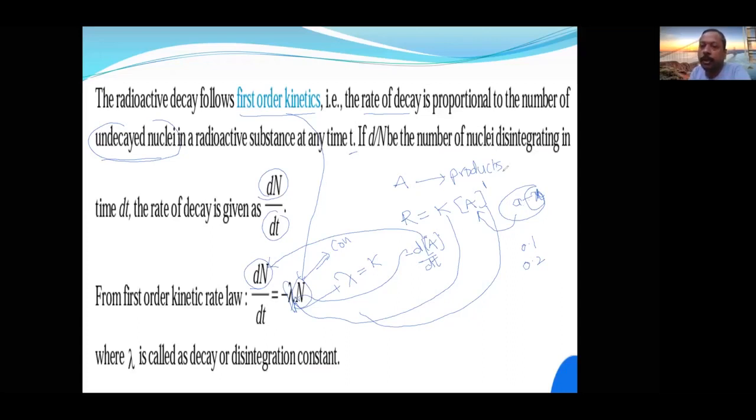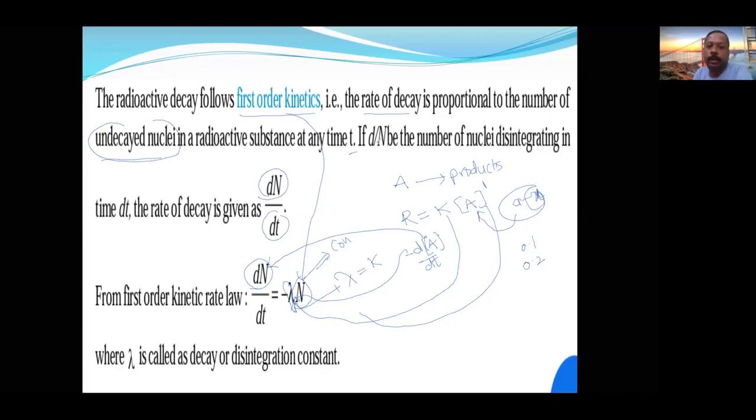Rate of a first order reaction is directly proportional to the leftover concentration. Same way here, the rate of disintegration is directly proportional to the undecayed nuclei. Now let us see the next slide. Next slide is about the derivation again.